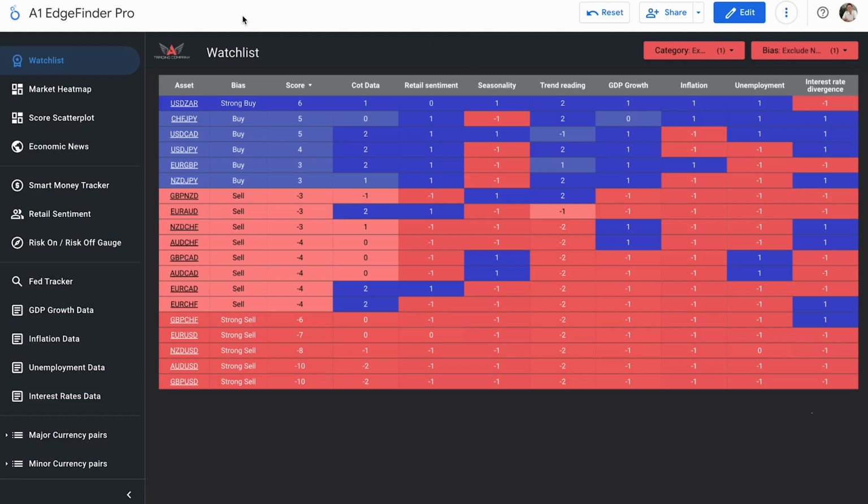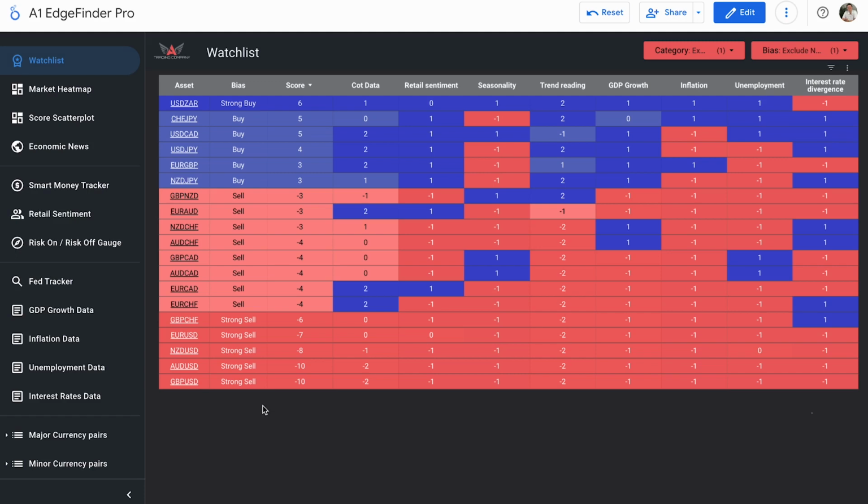We are left with all of our currency pairs that are currently a buy or a sell bias. And it looks like USD ZAR still up here towards the top. This one has been a strong buy now for a couple days. Score of +6 here. A few more buys and a whole lot of sells. We've had a whole lot of sells recently, including all of these strong sells: GBP USD, Aussie USD, NZD USD, Euro USD, and GBP CHF. All strong sells. GBP USD and Aussie USD strong sell scores of -10. So a lot to take a look at here.